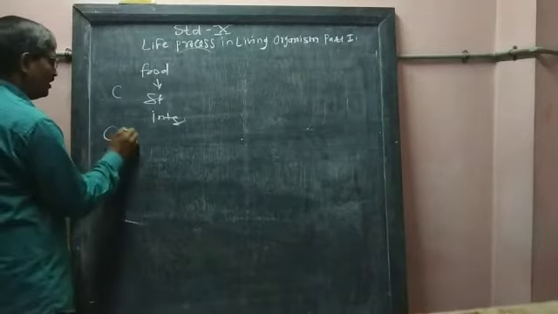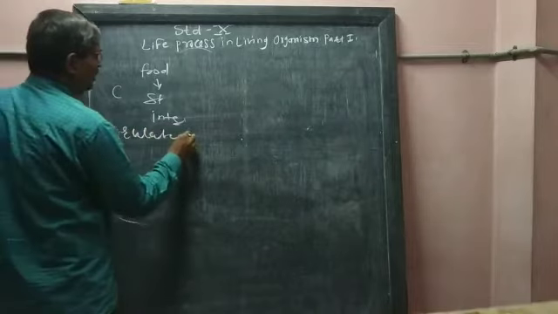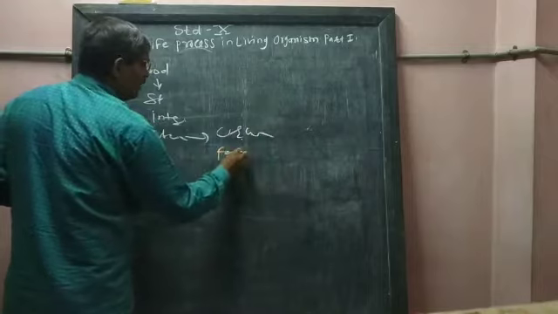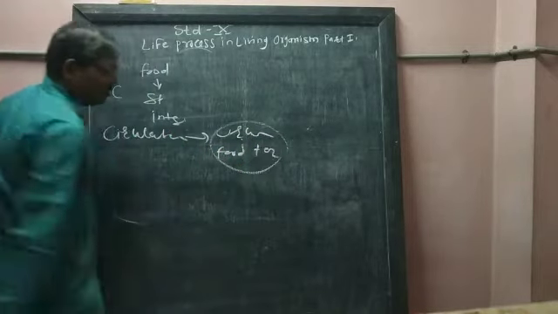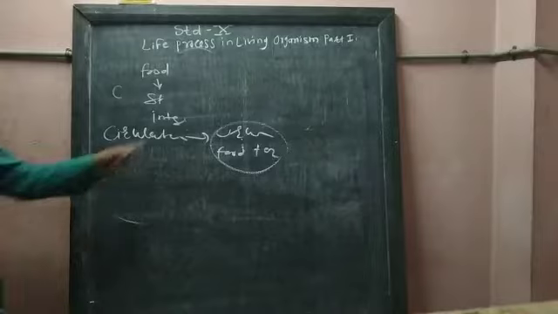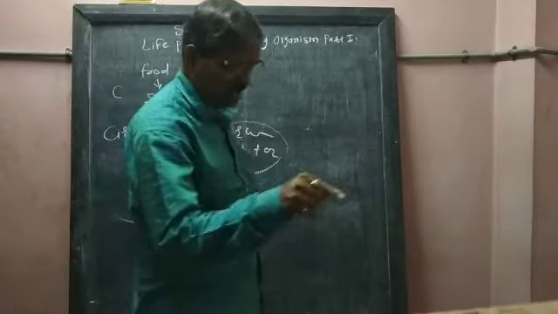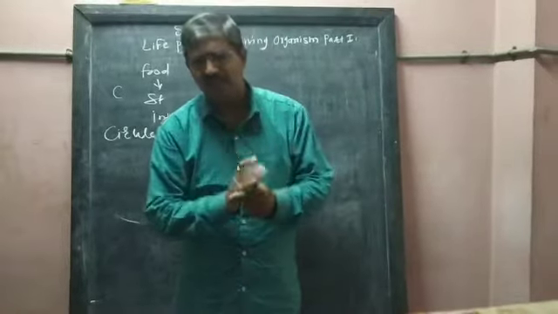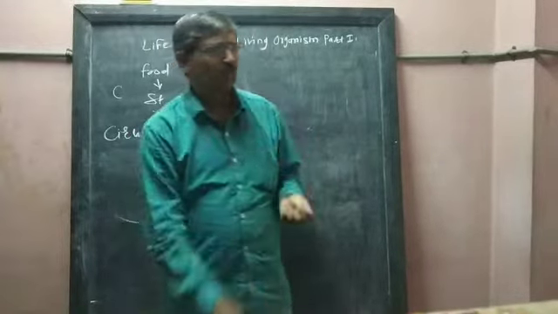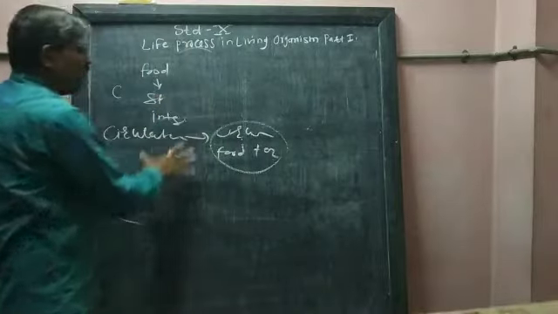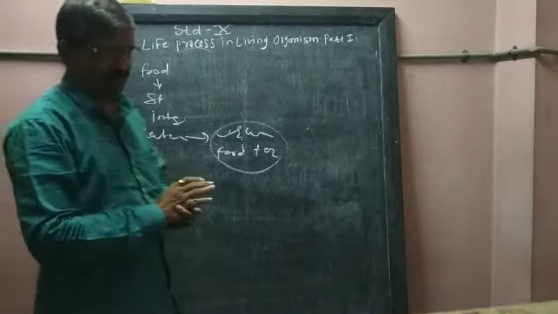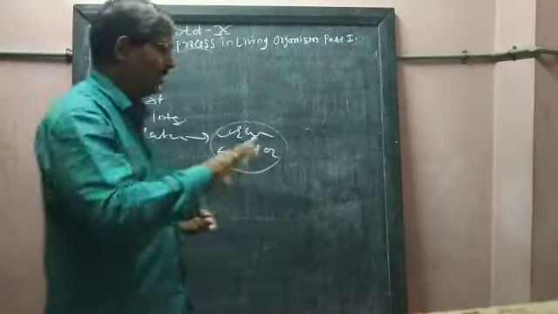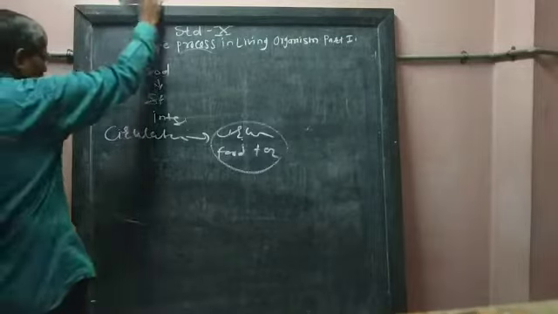The circulatory system circulates food and oxygen throughout the body, and thus food and oxygen are received by every cell and every organ, and then energy is produced in our body, and that's why we can maintain all the remaining life processes. So how is energy produced in our body? We will see that here.